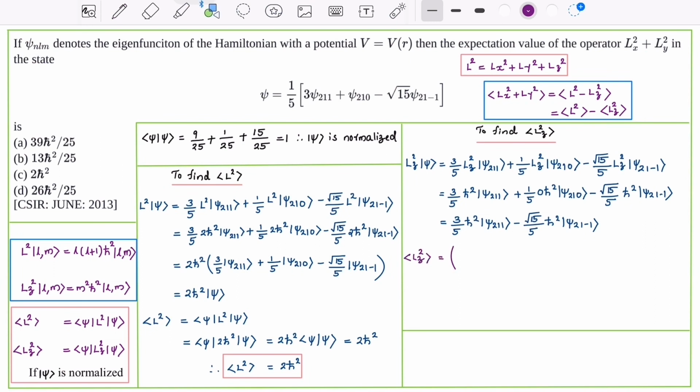So first let us write the bra psi. This is 3 by 5 psi 211 plus 1 by 5 psi 210 minus root 15 by 5 psi 21 minus 1. Now take the inner product of this psi with Lz square psi, that is 3 by 5 h bar square psi 211 minus root 15 by 5 h bar square psi 21 minus 1.